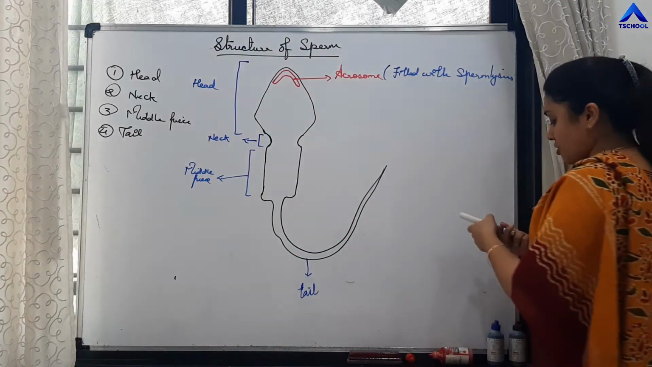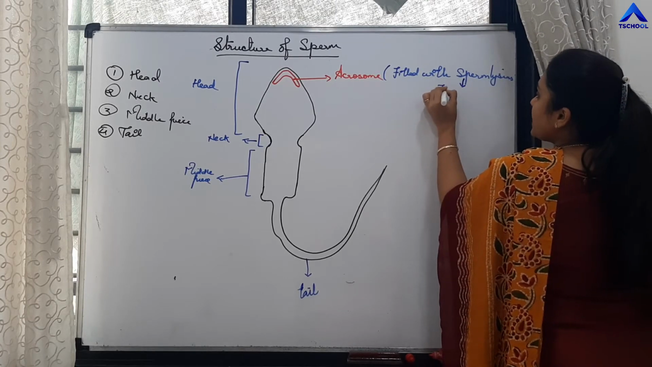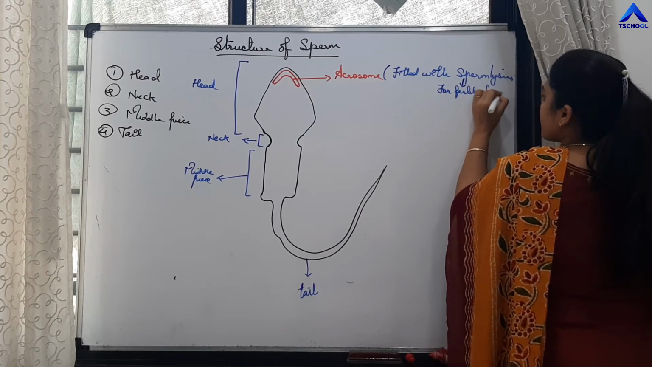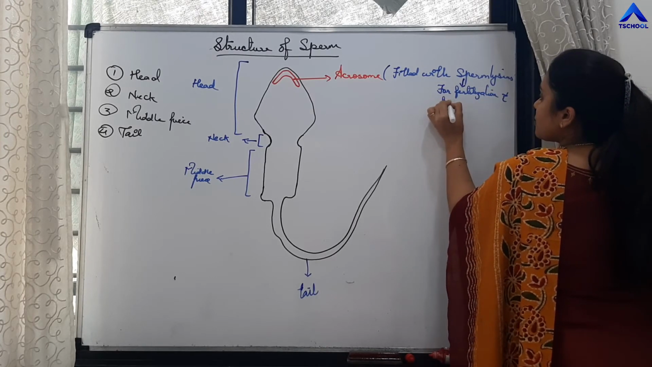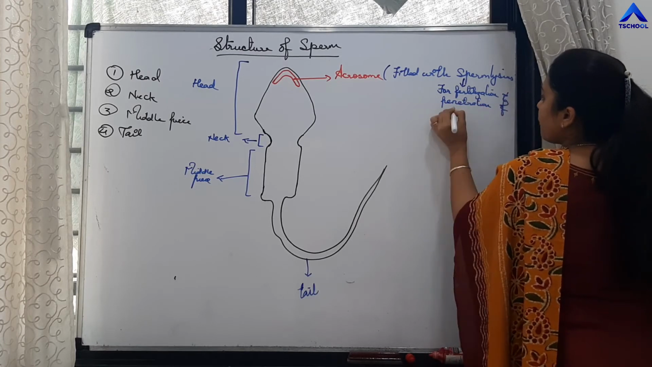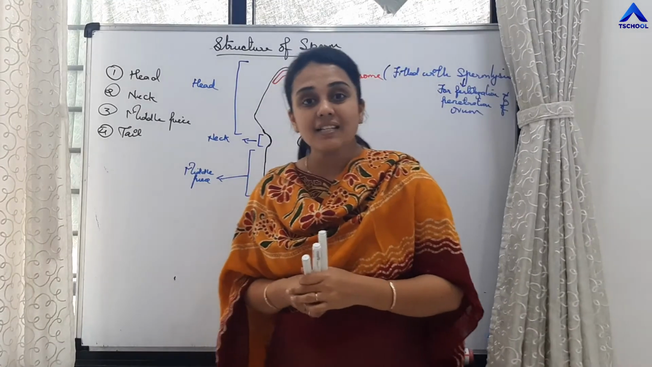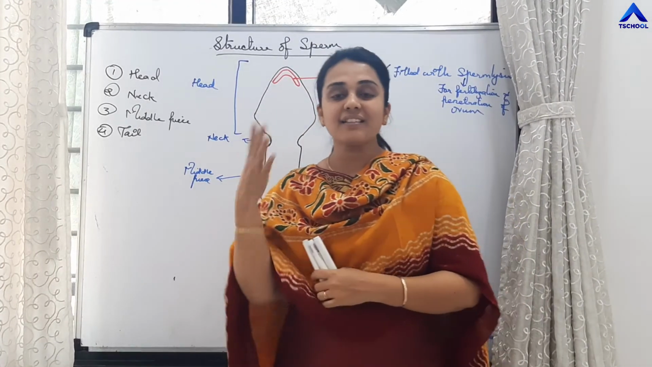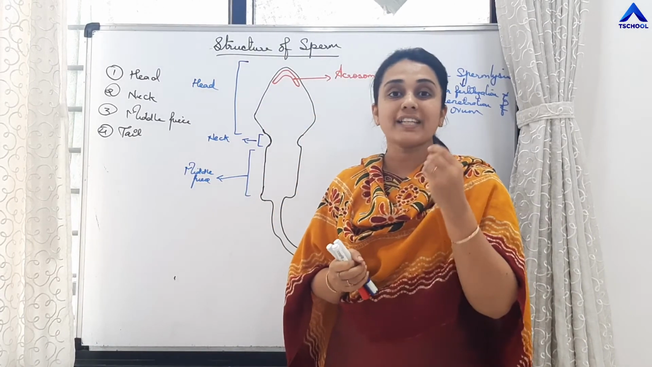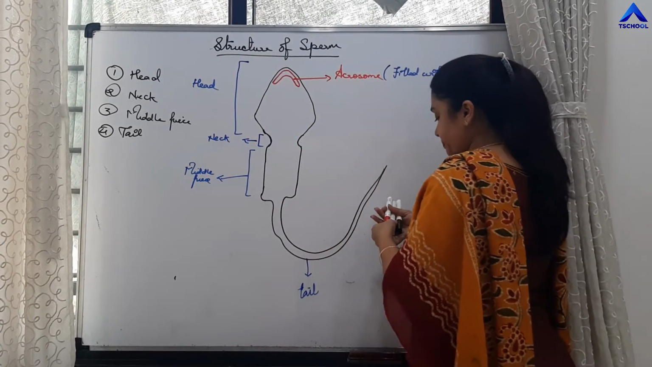And what is the function of this sperm lysin enzyme? Right? For the fertilization and penetration of ovum. So acrosome is rupturing and it is releasing these enzymes to penetrate the ovum or the egg for fertilization. So that is acrosome.